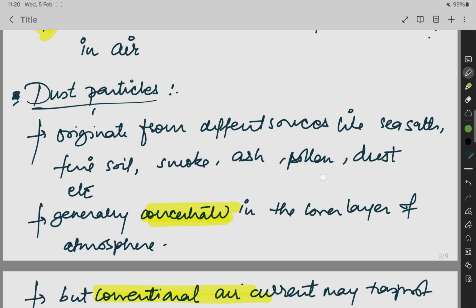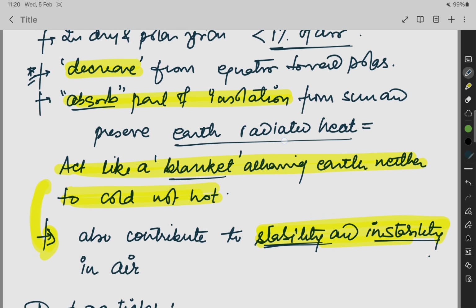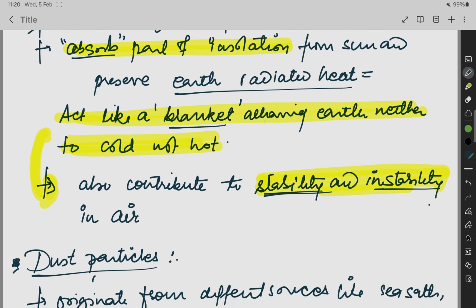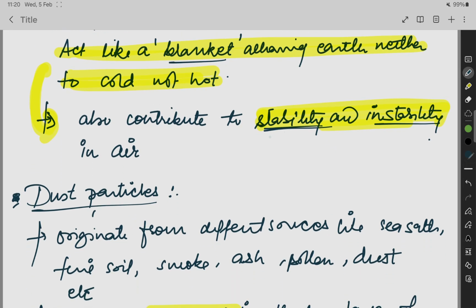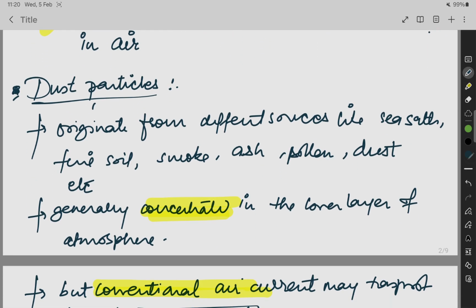Next point. What you have to learn is that it decreases from the equator toward the poles. It absorbs the insolation. It acts like a blanket along the earth, neither too cold nor too hot, and it contributes to the stability and the instability in the air.